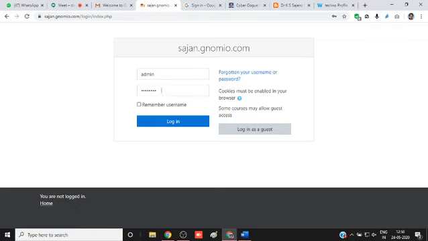Okay, right now, never remember this username and password because we have to change it. After now, I am here, admin user. Now you can go to your preferences and change the language, change the password. That is the first thing you have to do.